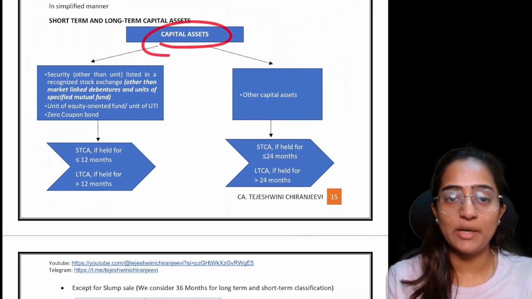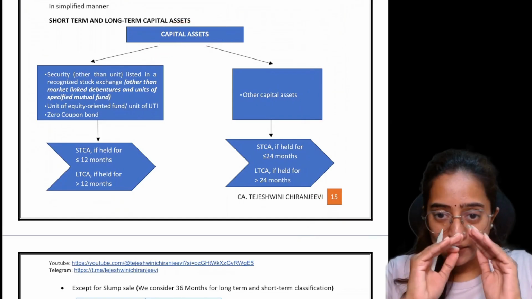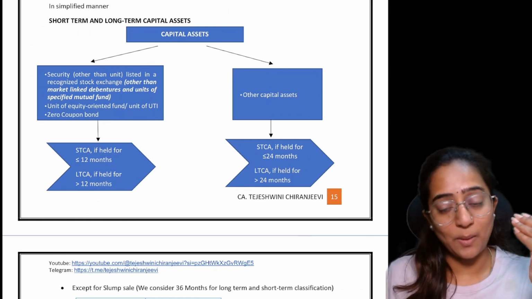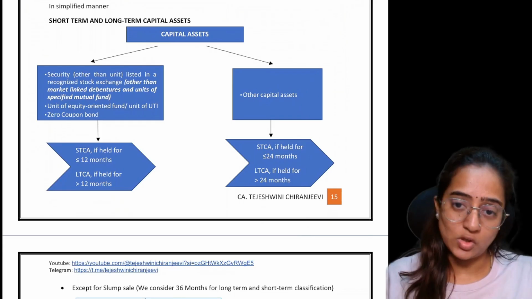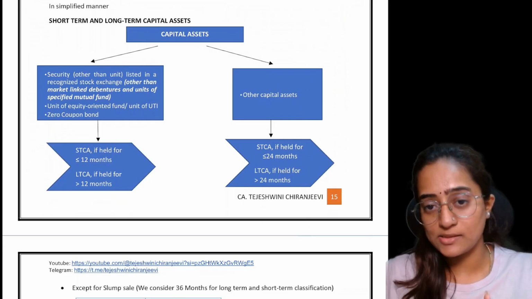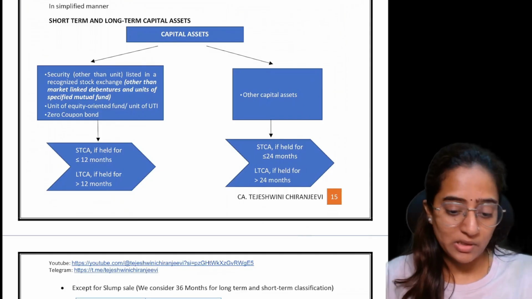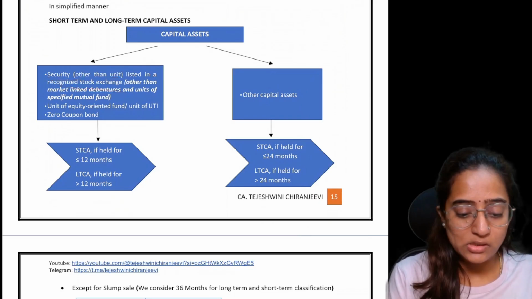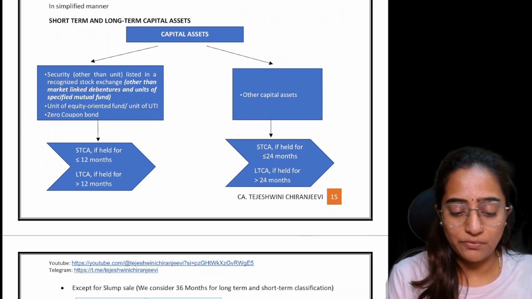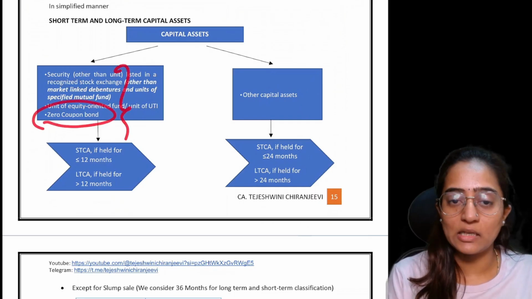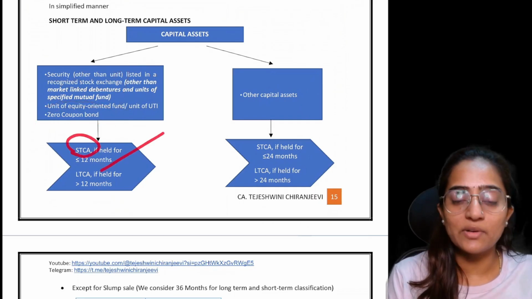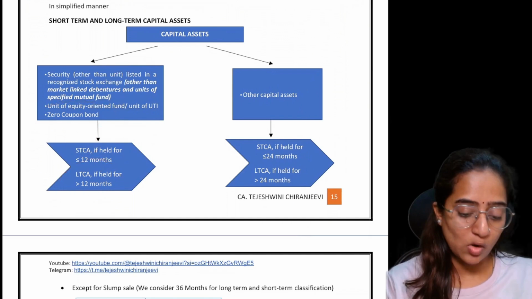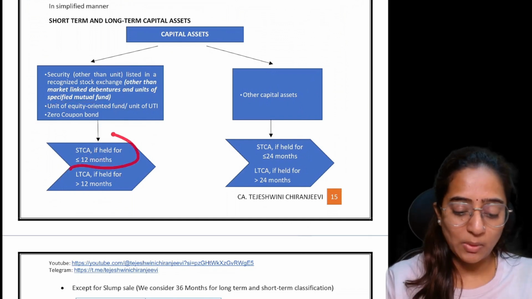Okay. Capital assets, short term and long term capital assets. How do you determine the capital gain? It is based on the capital asset. If the asset is long term, the capital gain will also be long term. If the asset is a short term capital asset, then the capital gain arising out of it will also be treated as short term capital gain. See, a security other than a unit listed on a recognized stock exchange, units of equity oriented funds and zero coupon bonds, these three categories, shall be considered a short term capital asset if it is held for a period less than or equal to 12 months. If it is more than 12 months, it is a long term capital asset. Exactly 12 months, remember, it is short term.